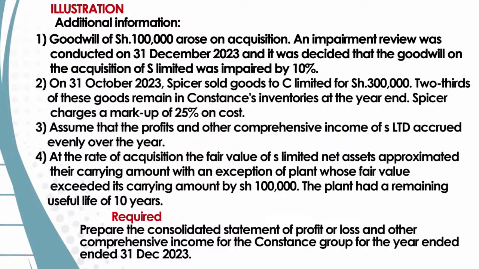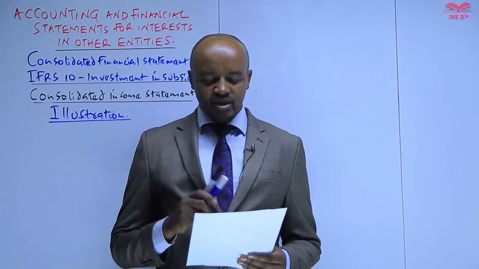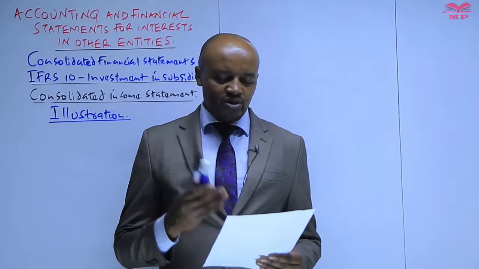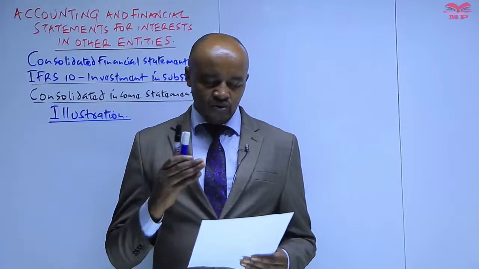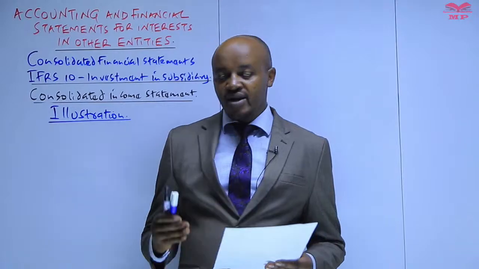So basically, this is a question for group account whereby we are required to prepare a consolidated statement of profit or loss and other comprehensive income. Remember, what we said is that anytime you come across a question for group account, the first thing you need to do is basically to come up with a group structure that will help you to know which company is the parent, which company is the subsidiary, and also from there you can do various workings which will help you in terms of preparing what you're required to do.